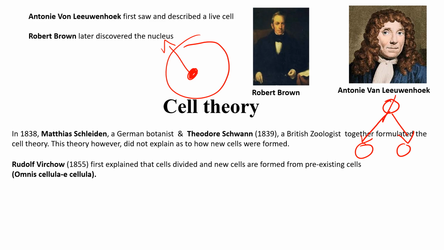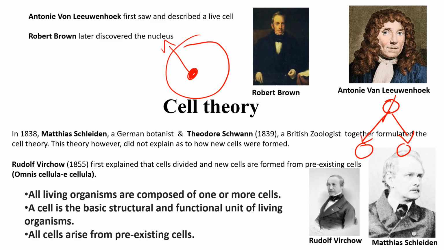So what is cell theory then? Cell theory says that all living organisms are composed of one cell or more cells. If we want to call something a living organism, it should have at minimum a single cell or a group of cells. This is the first theory. And the second theory says a cell is the basic structural and functional unit of life.